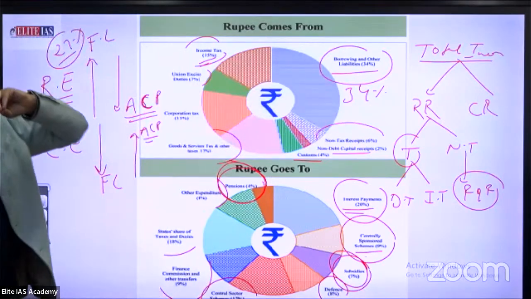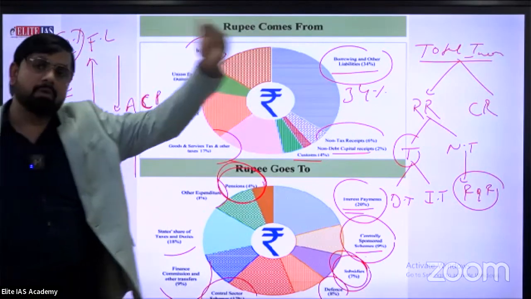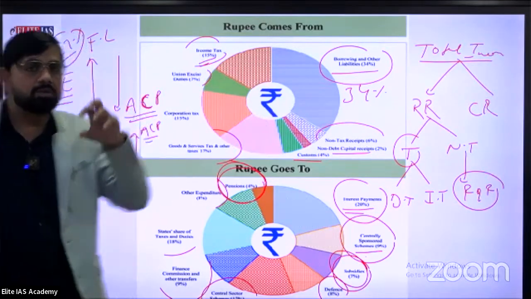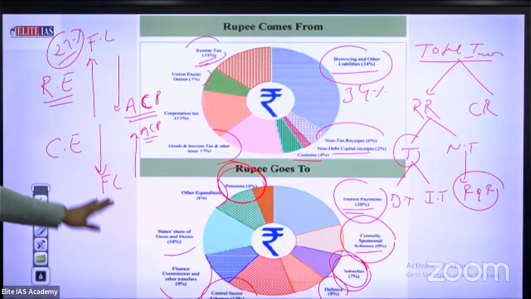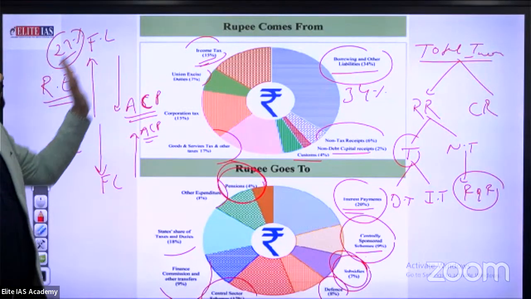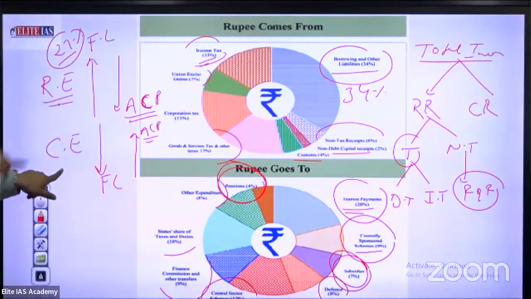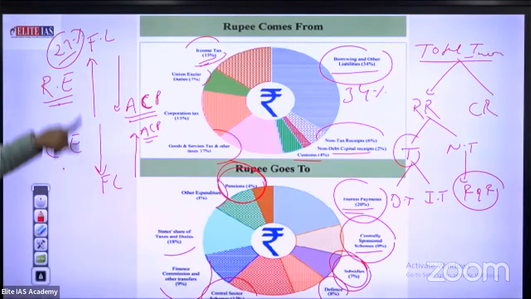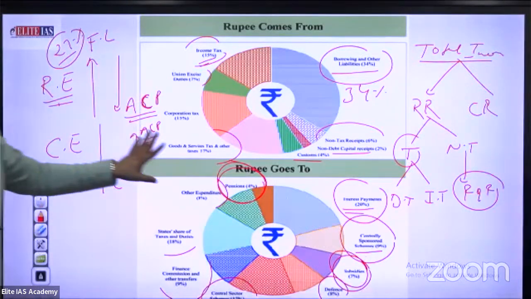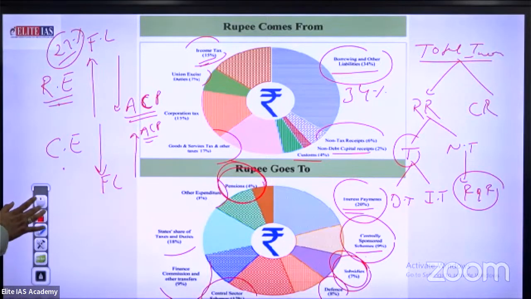So when government decides to return the complete amount to the IMF, it also reduces our financial liability. Just see the major difference: a return payment of interest comes under revenue expenditure. A return of principal amount comes under capital expenditure. Why? The return of principal amount reduces the financial liability. Clear? Just see our next slide.